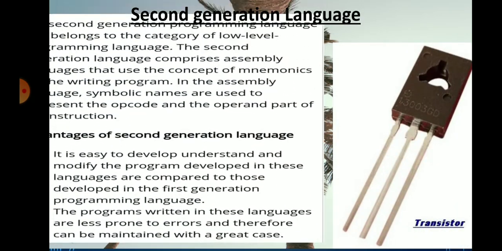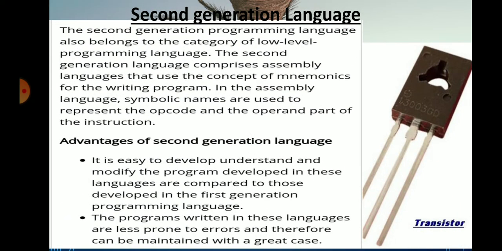Second generation language. This language uses mnemonic codes or symbols in place of zeros and ones. For example, if the operation code for add is 0010 in binary language, it can be directly written as ADD in assembly language. Since assembly language uses symbolic codes, it is easier to work with assembly language than binary language.